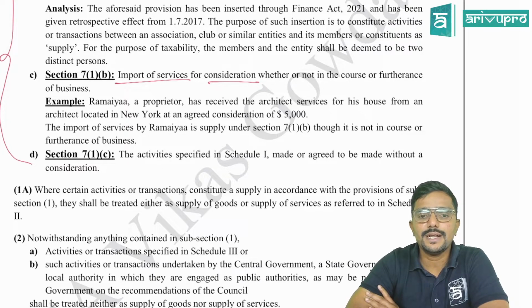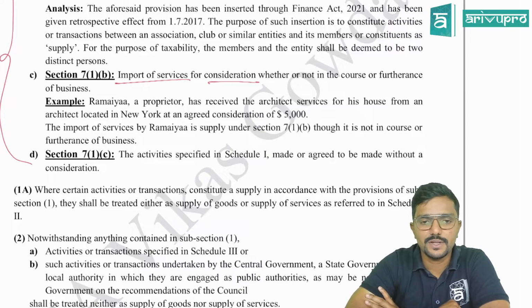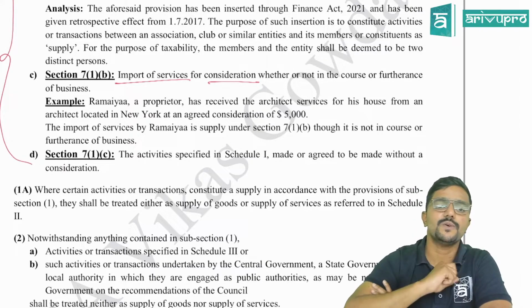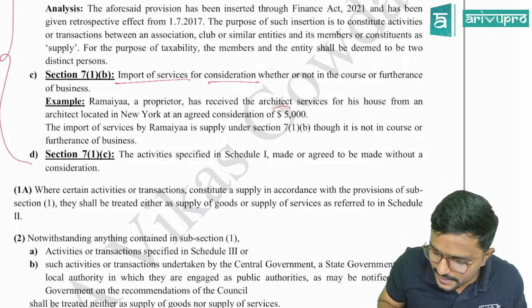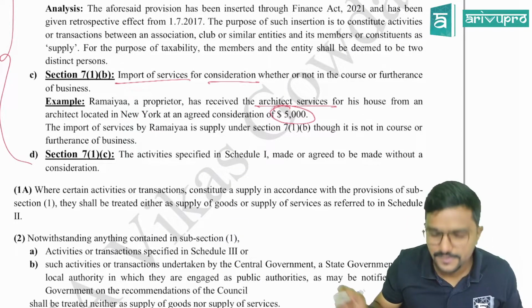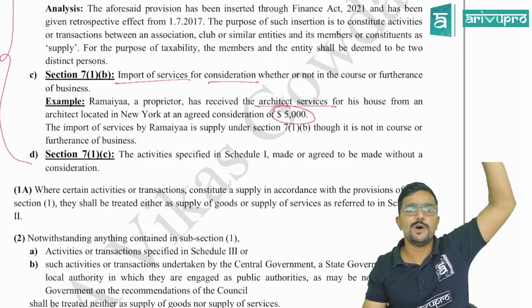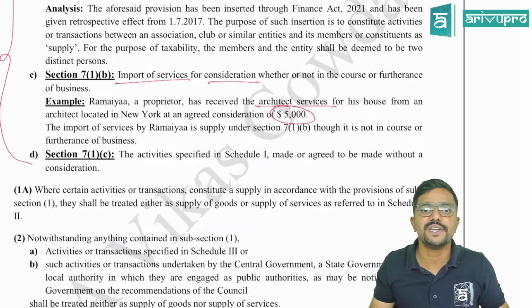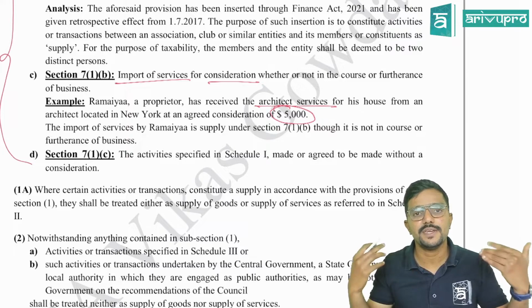Chalo. Have given an example here. Ramaya, a proprietor, has received architect services for his house. For his house means personal reason. From an architect located in New York at an agreed consideration of 5,000. So let us check whether the conditions are satisfied. Is there a consideration? Yes, sir. Consideration is there. And is it an import of service? Yes. It is an import of service because the supplier of service, somewhere in New York, is giving a service to a person who is in India. So it is an import of services for a consideration. So is this a supply as per 7(1)(b)? Yes, it is a supply.